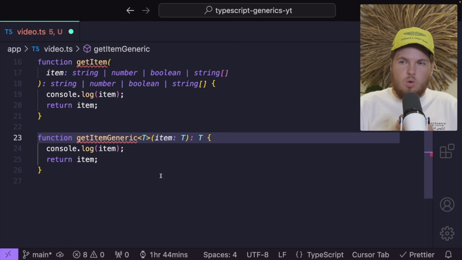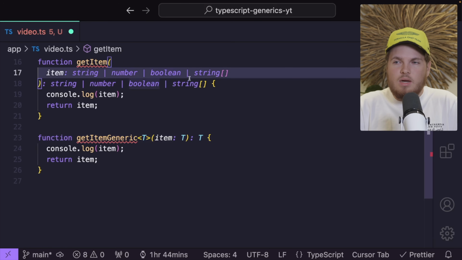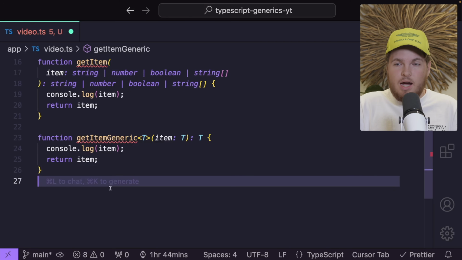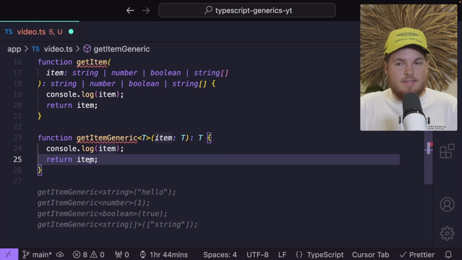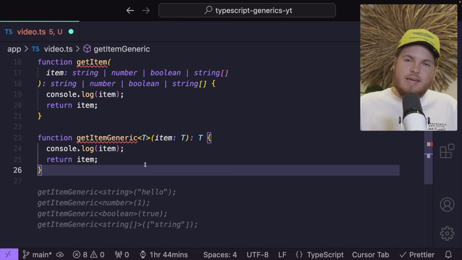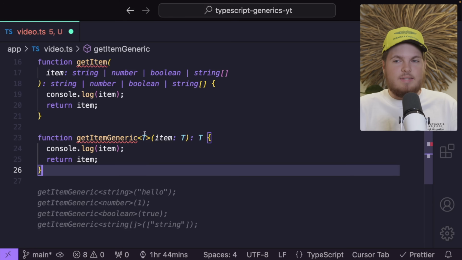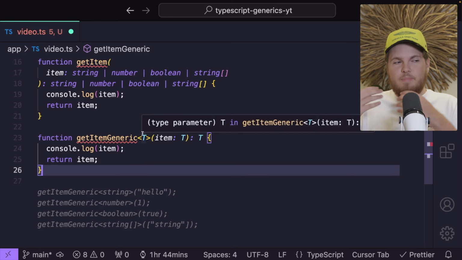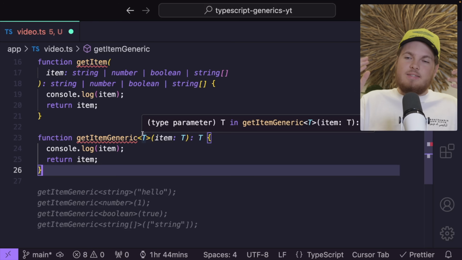With numbers, with type boolean, with type string array, with type string in general, so with different data types. And at the same time, this generic also maintains its type safety. Item is of type T. At the end of the day, generics allow you to define a placeholder type. This is this T, and this can be specified when the function is used.